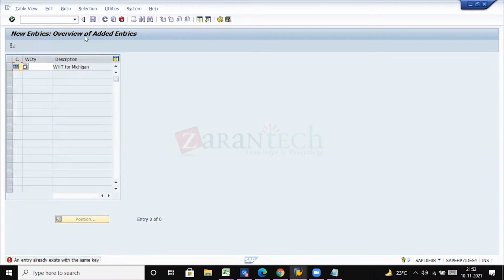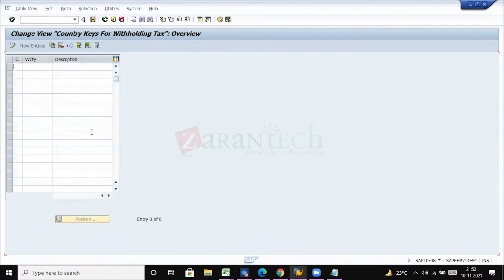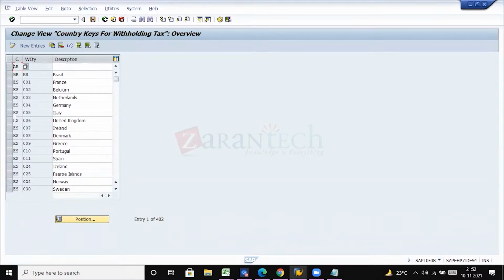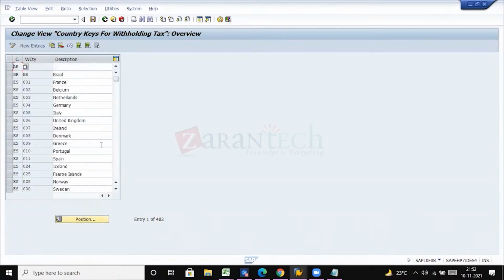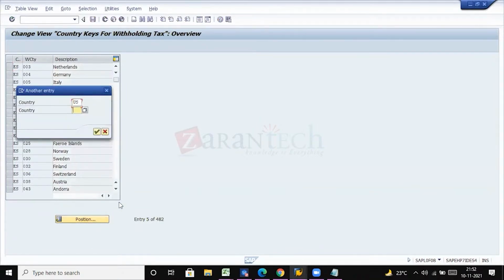It's already there, so that's the reason it is not allowing. Usually, as per the standard, in SAP all the cities will be maintained for the particular country and region. But in case something is missing, then you can map it here by clicking on New Entries. You can map the country and the withholding tax city. As of now, we are not maintaining anything here.